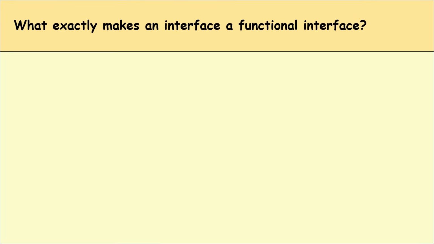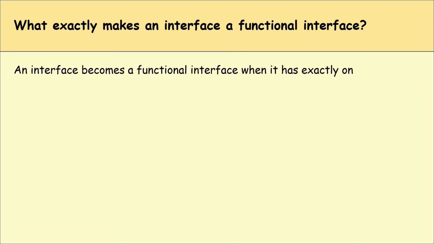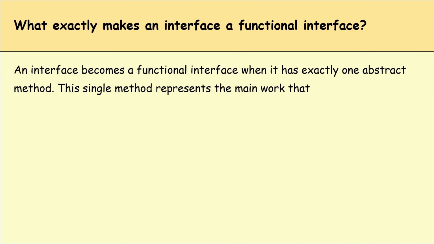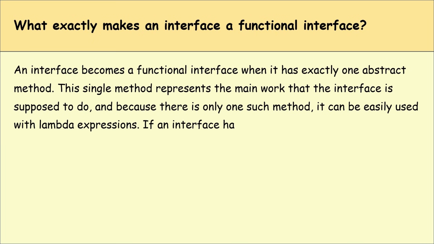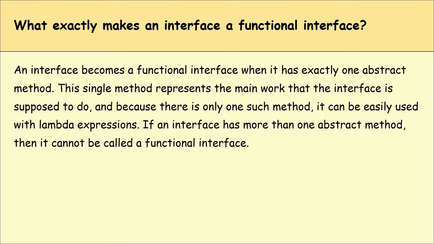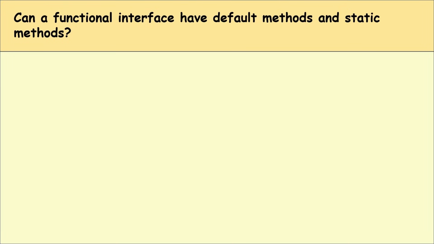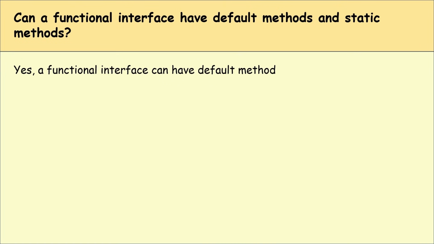What exactly makes an interface a functional interface? An interface becomes a functional interface when it has exactly one abstract method. This single method represents the main work that the interface is supposed to do, and because there is only one such method, it can be easily used with lambda expressions. If an interface has more than one abstract method, then it cannot be called a functional interface. Can a functional interface have default methods and static methods? Yes, a functional interface can have default methods and static methods.